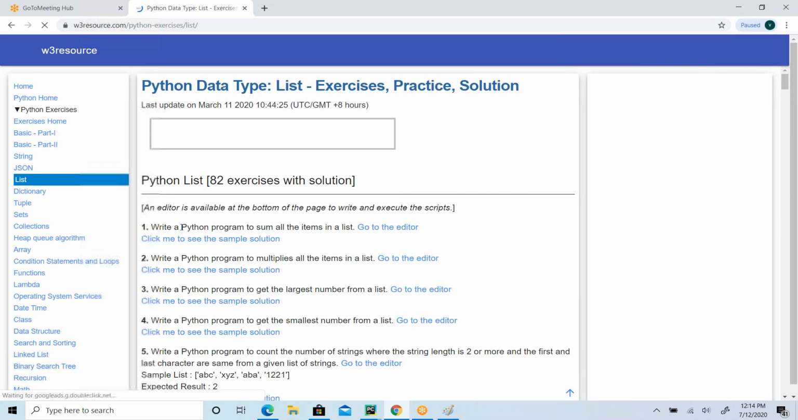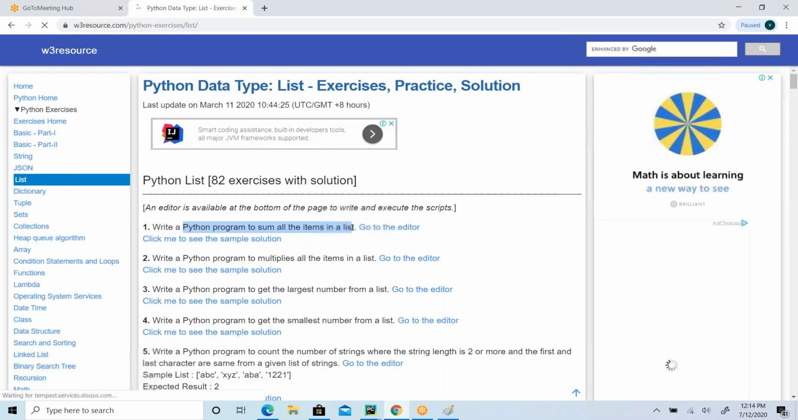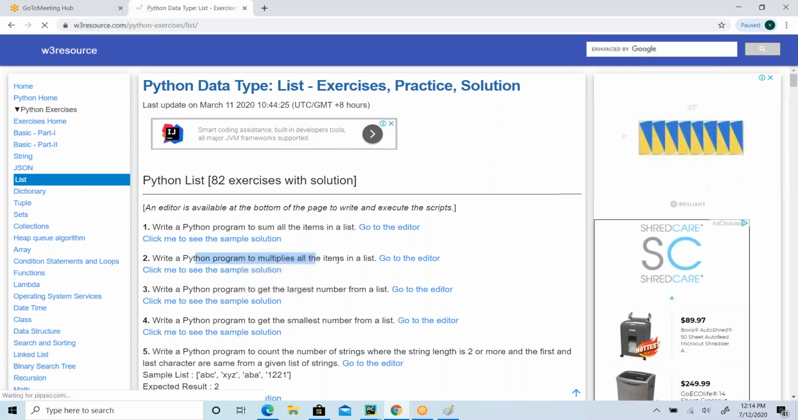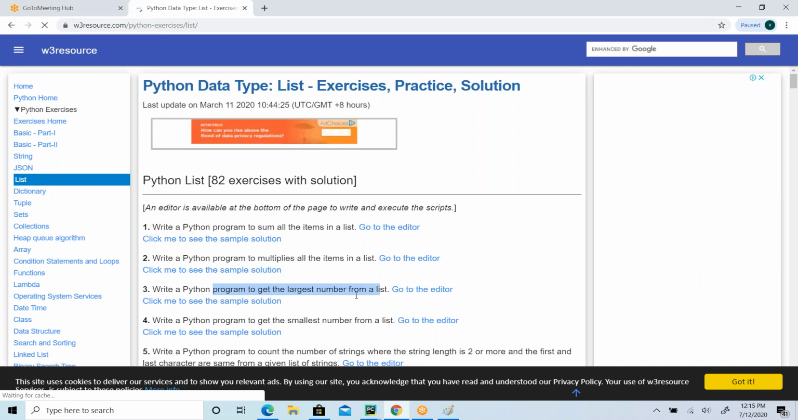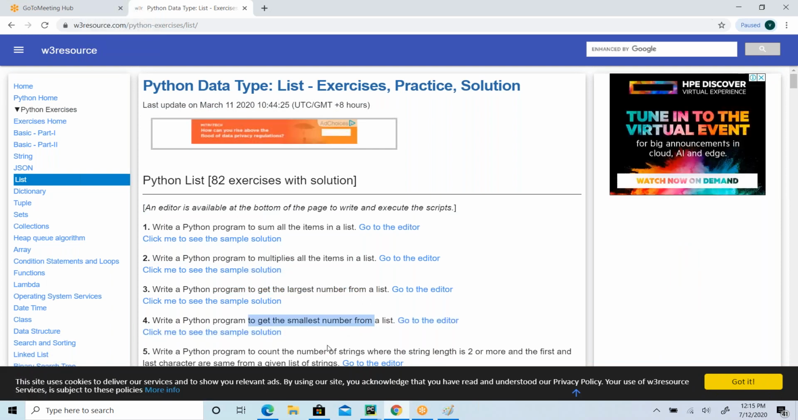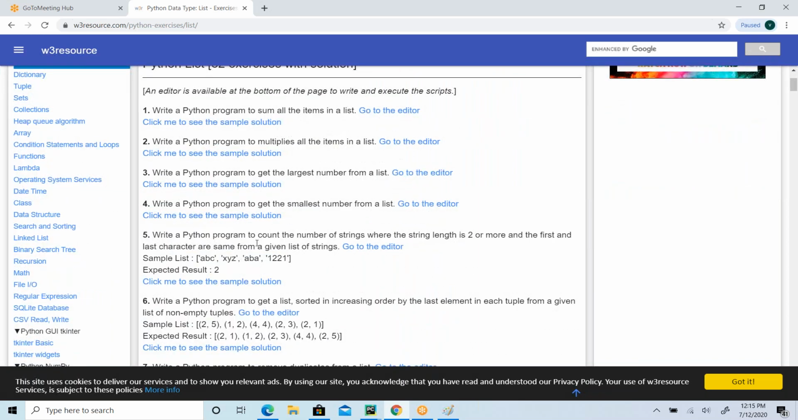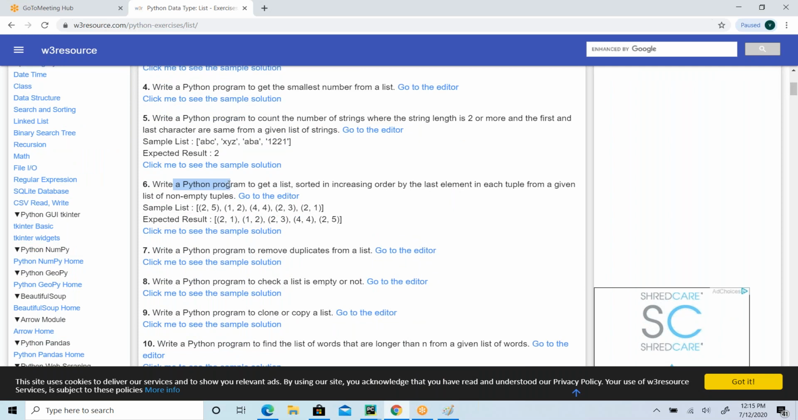Here: write a Python program to sum all the items in a list. Write a Python program to multiply all the items in a list. Find the largest number from the list, the smallest number from the list. There are n number of programs, like a program to count the number of strings where the string length is 2 or more. It finds the number of characters in each string, and if it is more than 2, it returns that. So you just understand the problem.